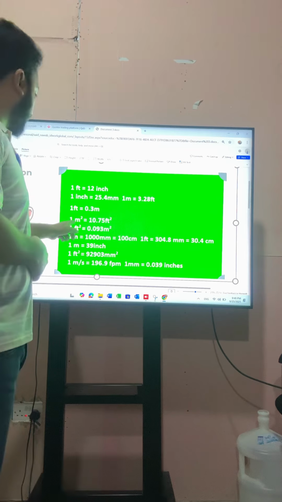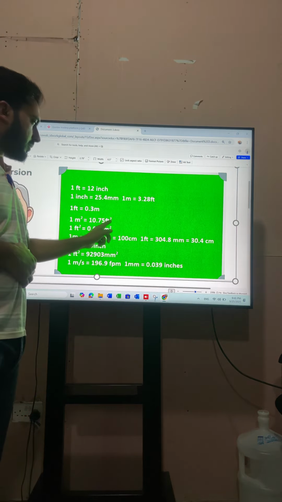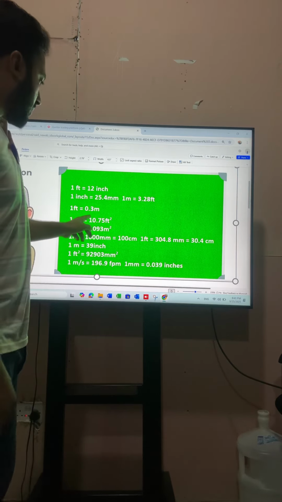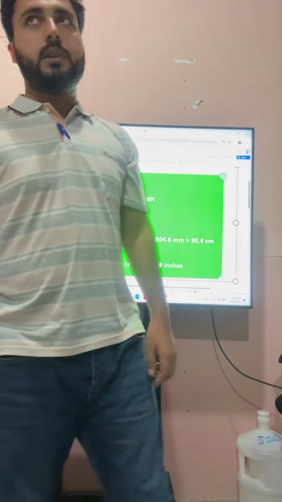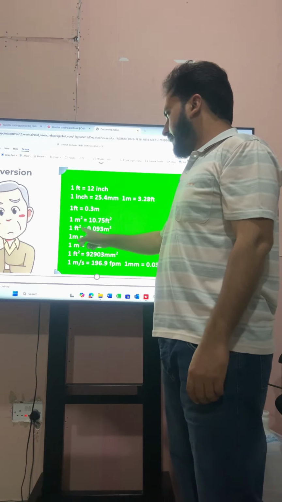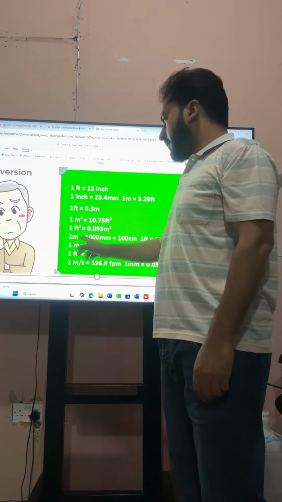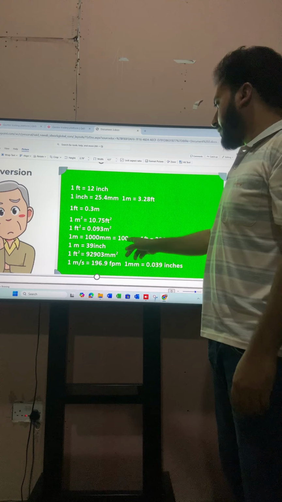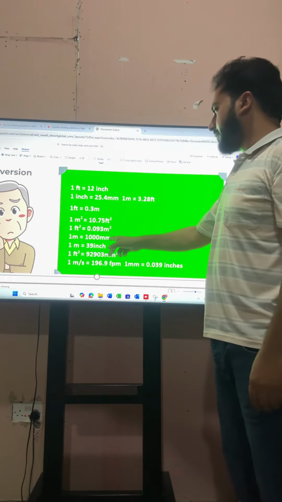Then we have 1 square meter is equal to 10.75 square feet. This is another unit conversion. Then we have 1 square feet is equal to 0.093 square meter. Then we have 1 meter is equal to 1000 millimeter, and 100 centimeter is equal to 1 meter.